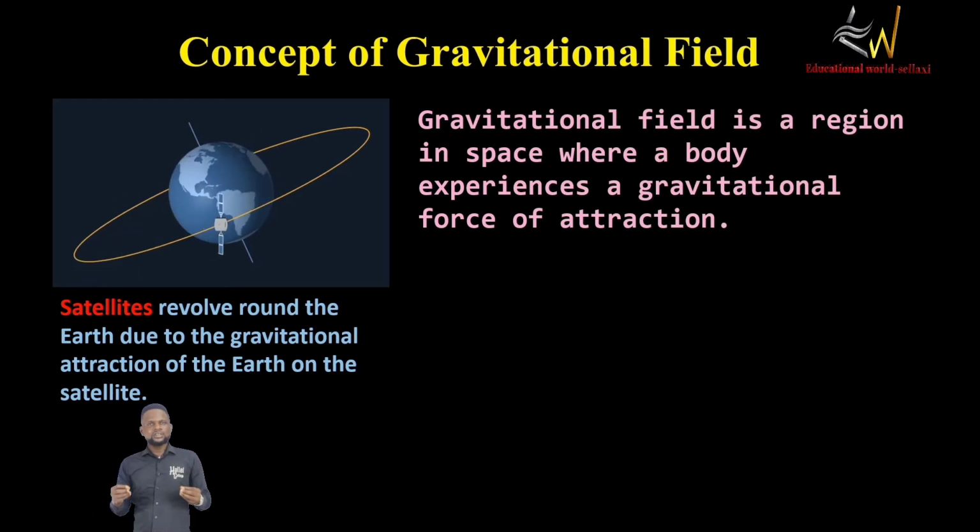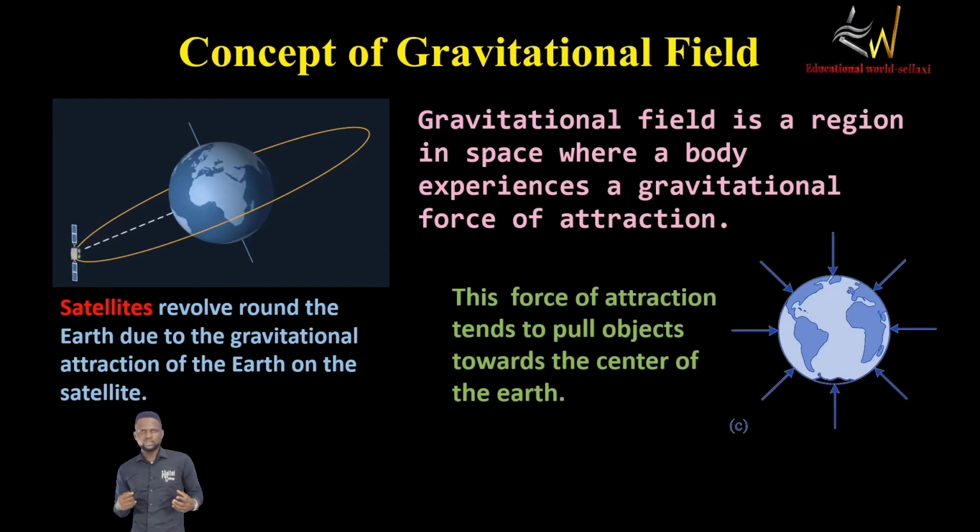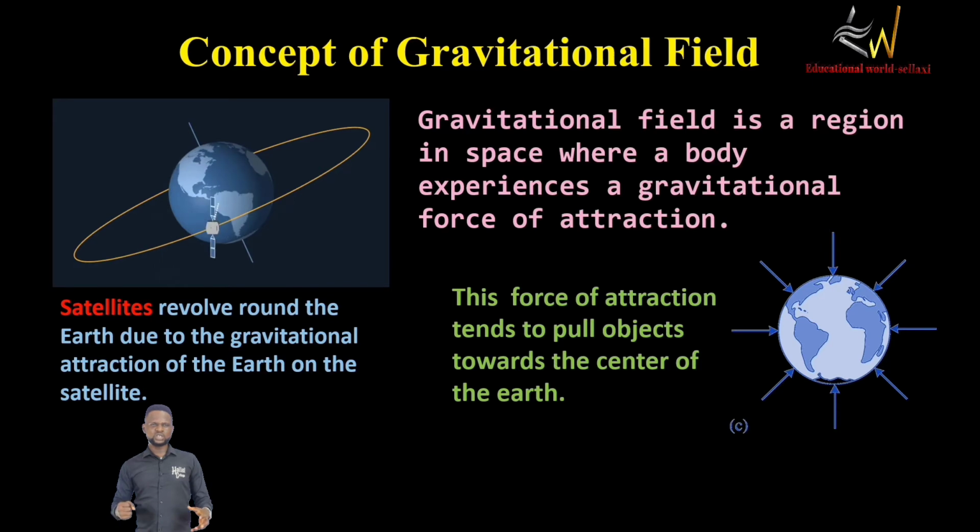And this Earth's force of gravity, or gravitational field, tends to pull objects towards its center. So the Earth tends to drag every object towards its center. That's why if we throw something up, the thing comes down. If we jump up, we come down, because the Earth's gravitational field says, no, we can't go up, come down. But we found a way to overcome this Earth's gravitational attraction.